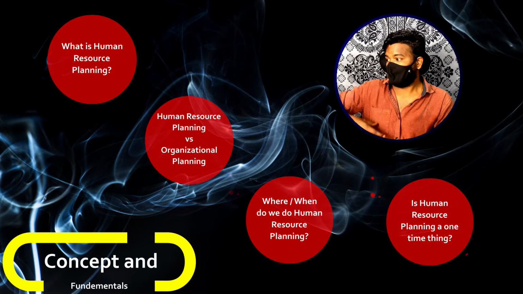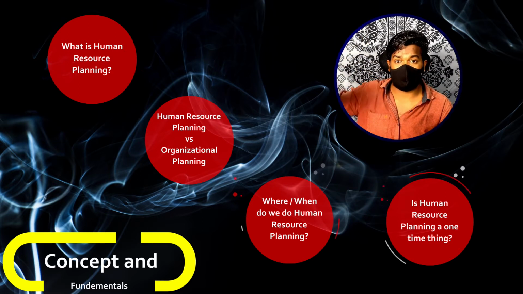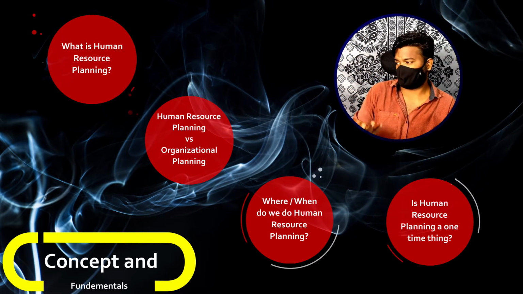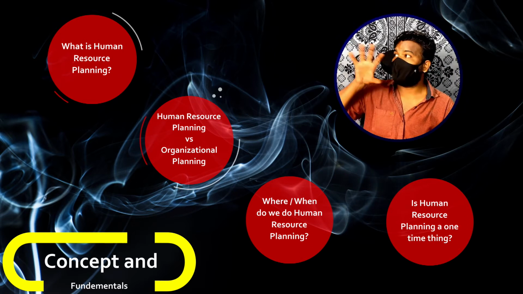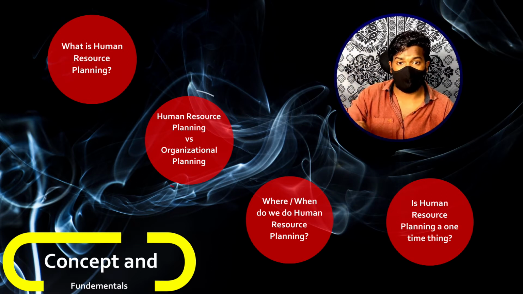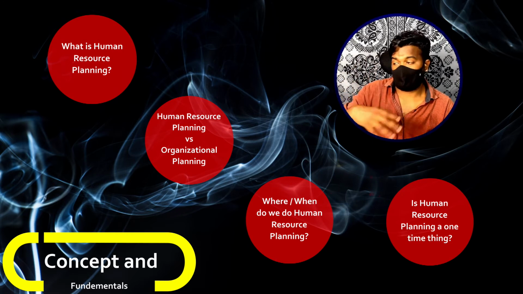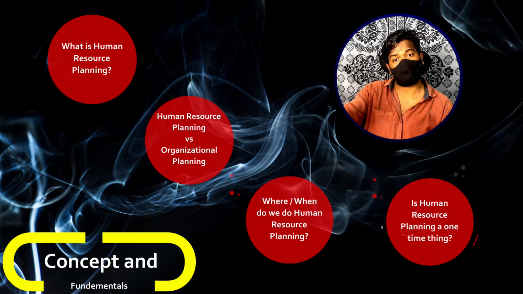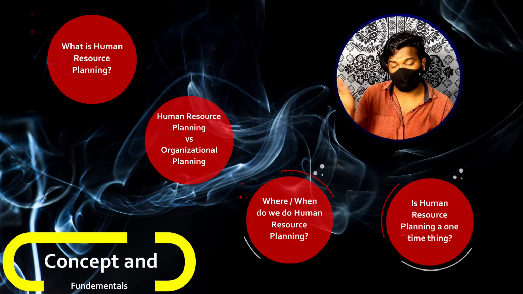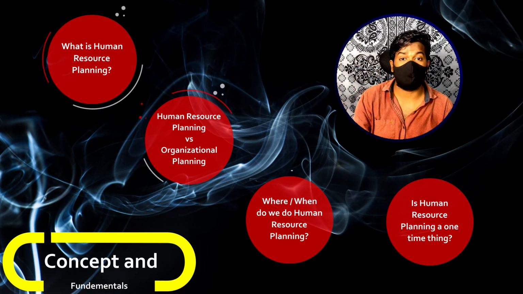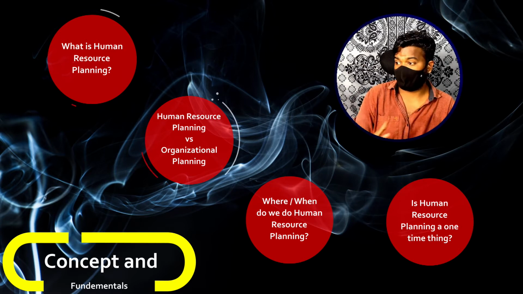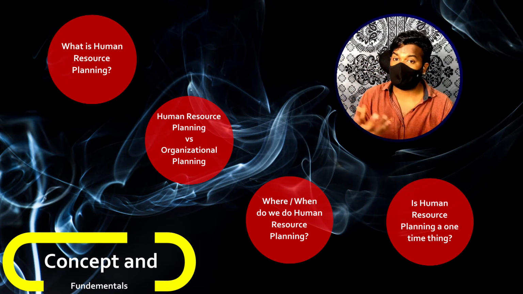For example, there is one particular incident that happened in your organization, like sexual harassment or whatever it is. Suddenly, that had a great impact on all the employees. All the employees, or the majority of them, suddenly left. There also you have to involve yourself in planning, right? How many people left, how much work is left, how many people are we going to require in order to complete that work first? In this way, there also you do planning.